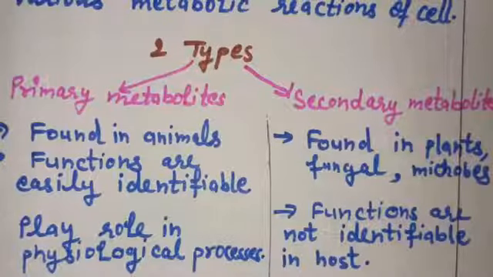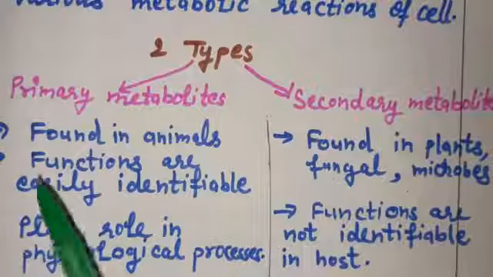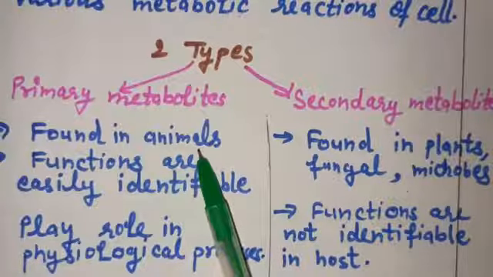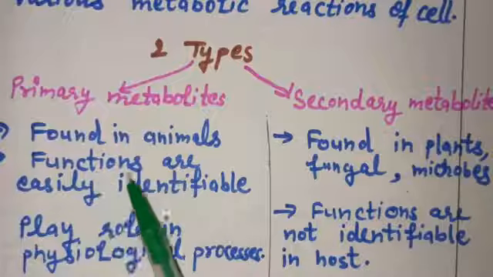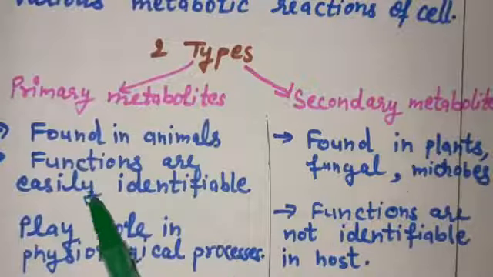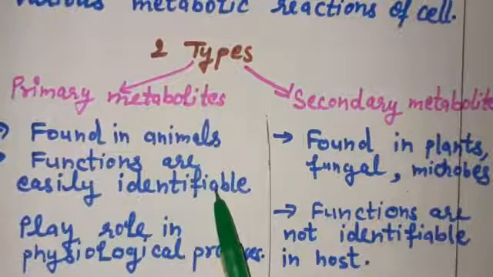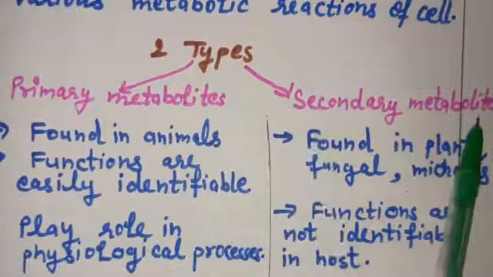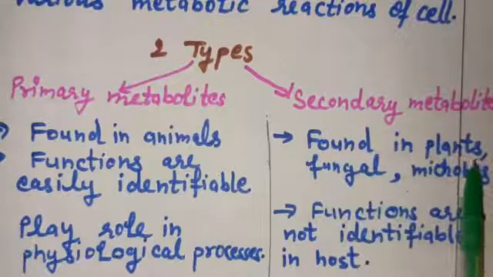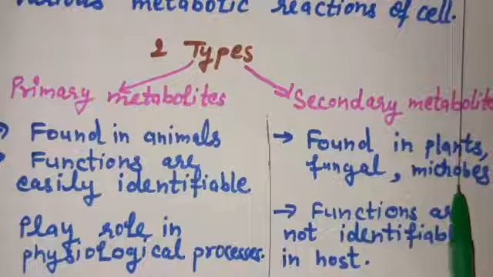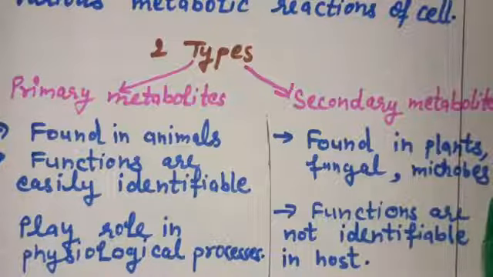Now let's understand primary metabolites and secondary metabolites. Primary metabolites are found in animals, and functions of these primary metabolites are easily identifiable, while secondary metabolites are found in plants, fungal cells or microbial cells, right?